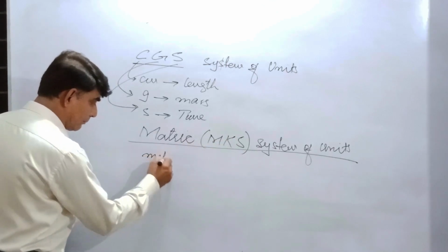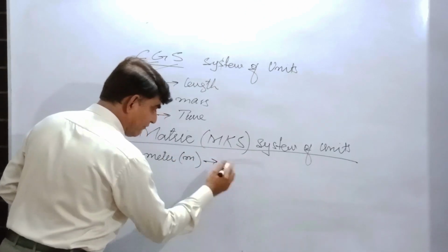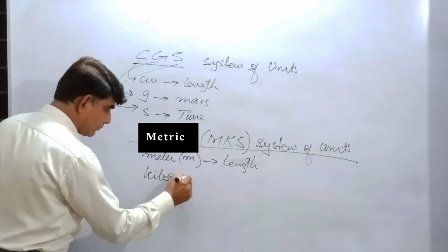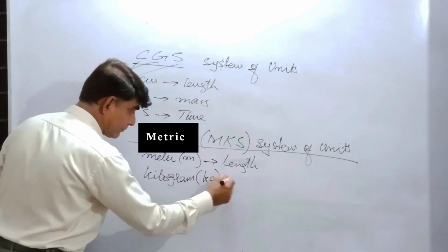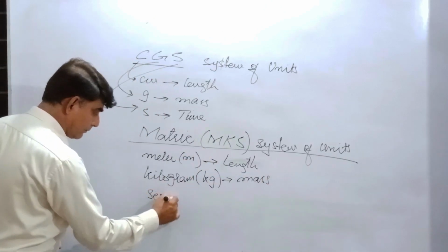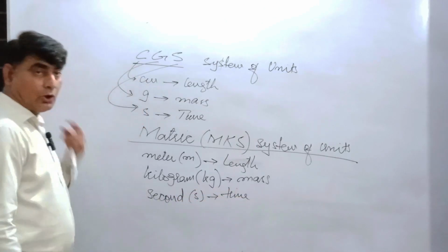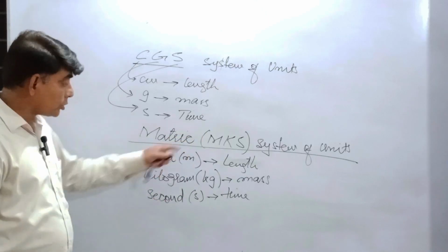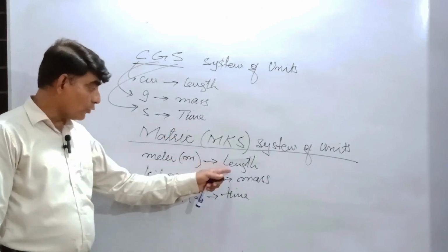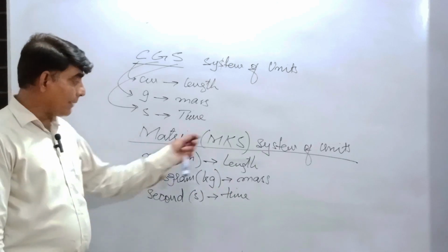So we use meter for length, kilograms, small k, small g, for the measurement of mass, and S stands for second for the measurement of time. So the metric system of units, or MKS, is also an international system of units. In this system we use meter for length, kilogram for mass, and second for time. So MKS system of units.